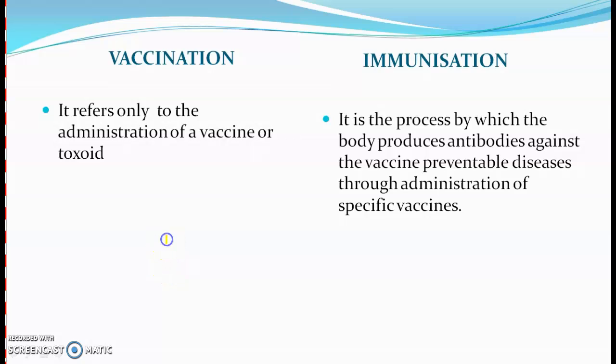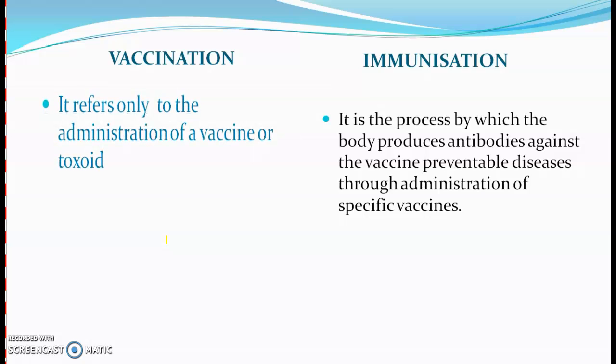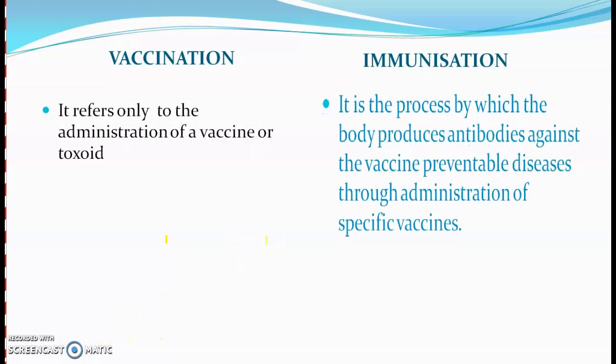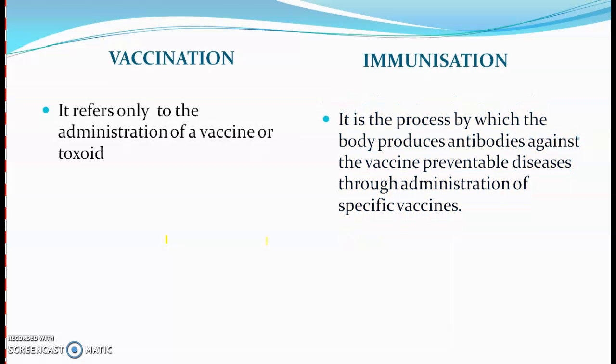Vaccination and immunization are different processes. Vaccination refers only to the administration of a vaccine or a toxoid. Toxoid is a modified bacterial toxin that has been made non-toxic, but it still retains the capacity to stimulate the formation of antitoxins. Immunization is the process by which the body produces antibodies against vaccine-preventable diseases through administration of specific vaccines.